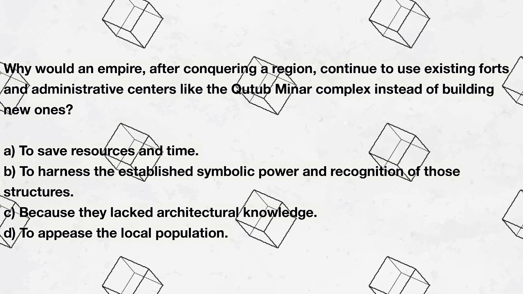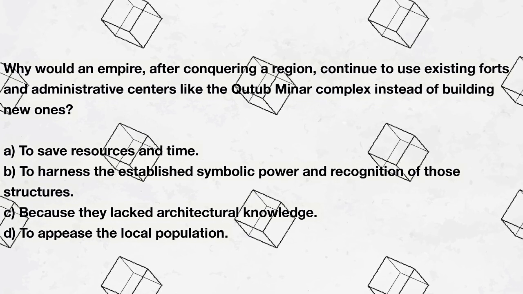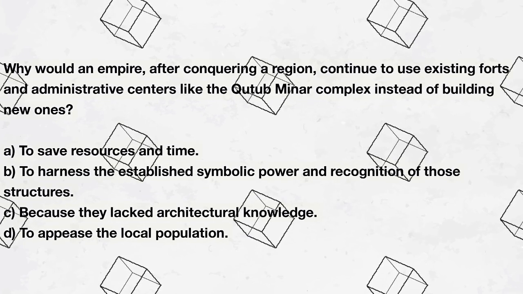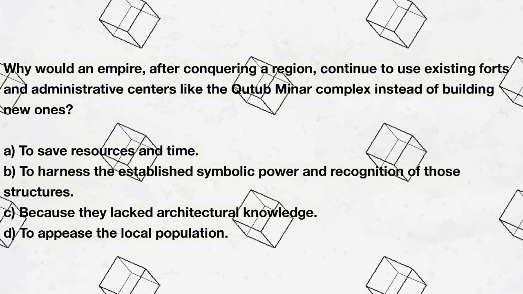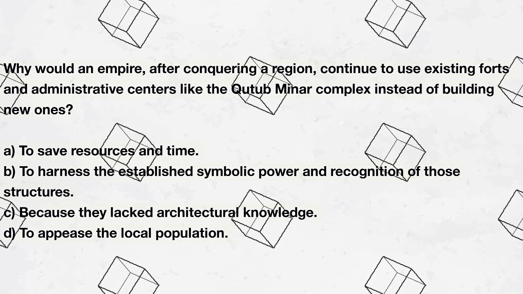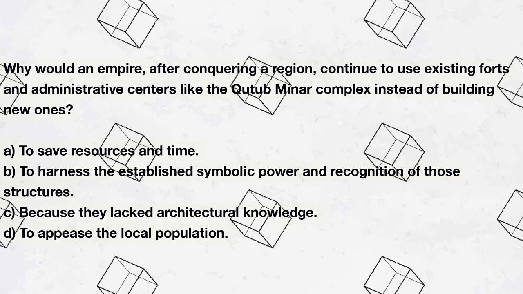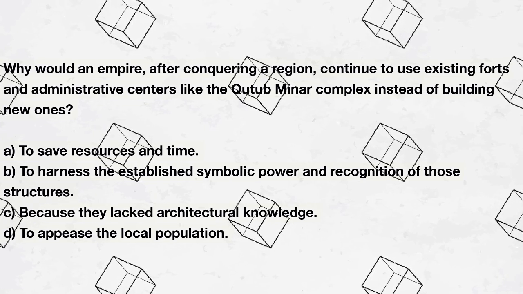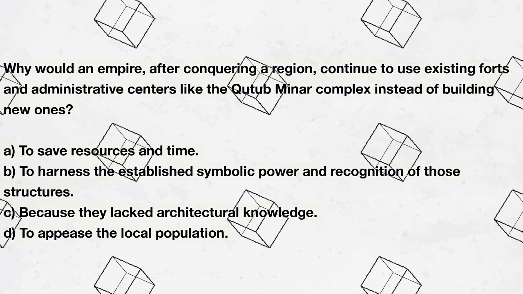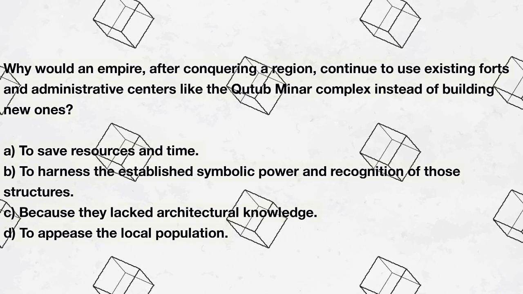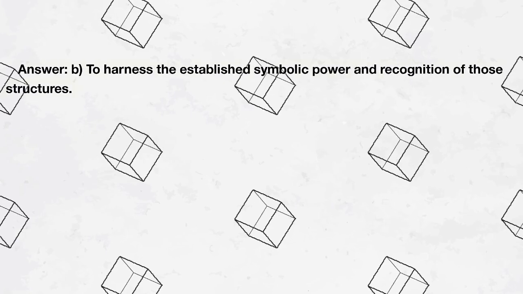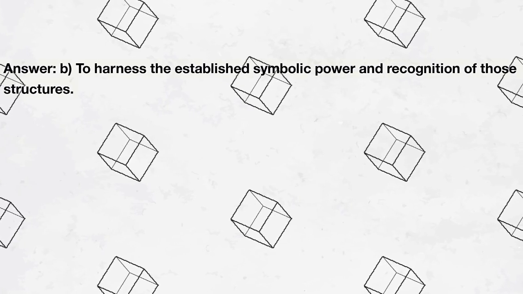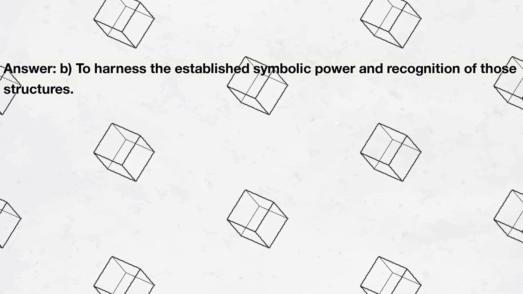Why would an empire, after conquering a region, continue to use existing forts and administrative centers like the Qutub Minar complex instead of building new ones? A. To save resources and time. B. To harness the established symbolic power and recognition of those structures. C. Because they lacked architectural knowledge. D. To appease the local population. Answer: B. To harness the established symbolic power and recognition of those structures.